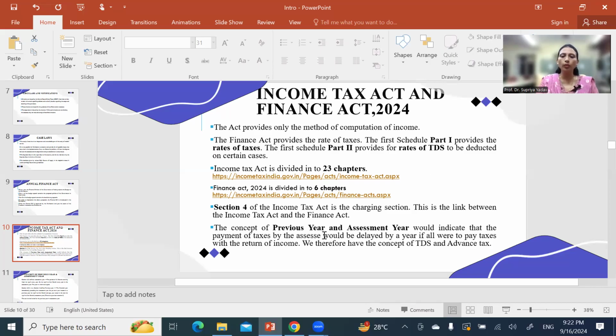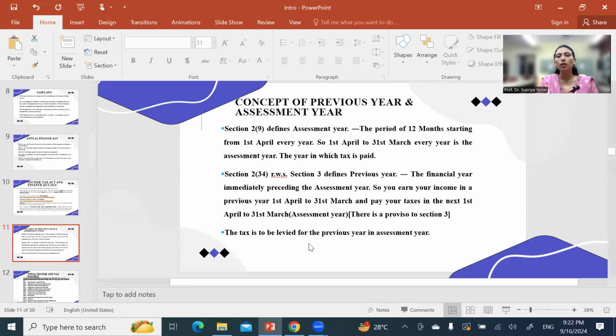Now we will discuss the previous year and assessment year, and how they are considered. Previous year means the last year, which we just completed. It is a financial year. In India, 1st April to 31st March is the financial year.